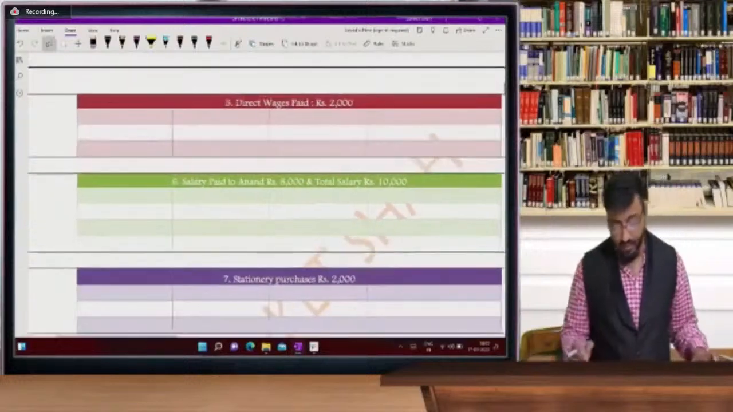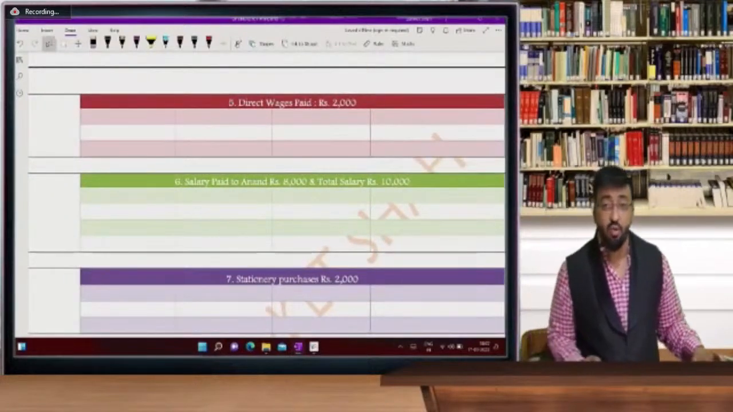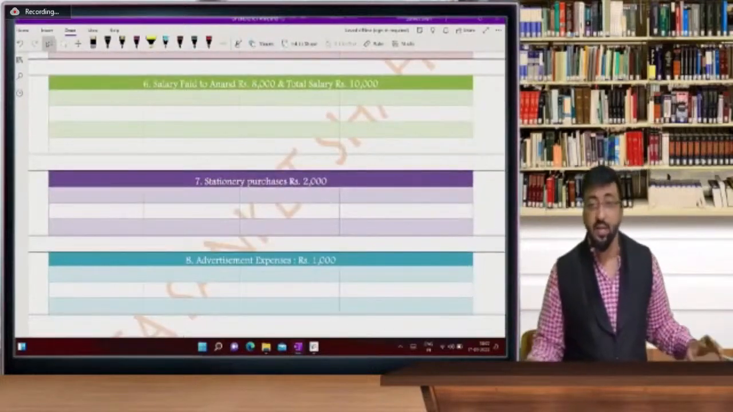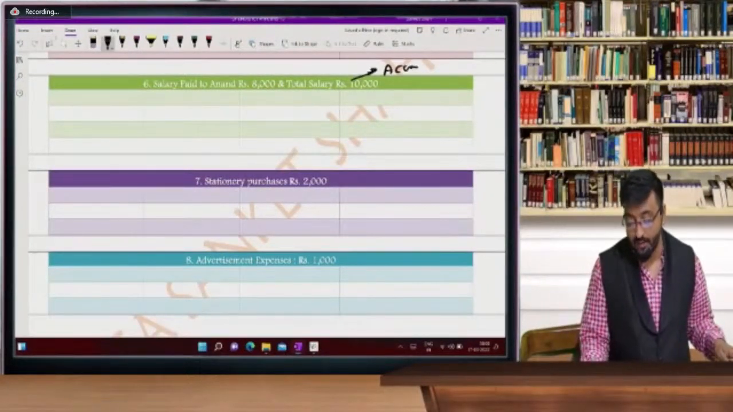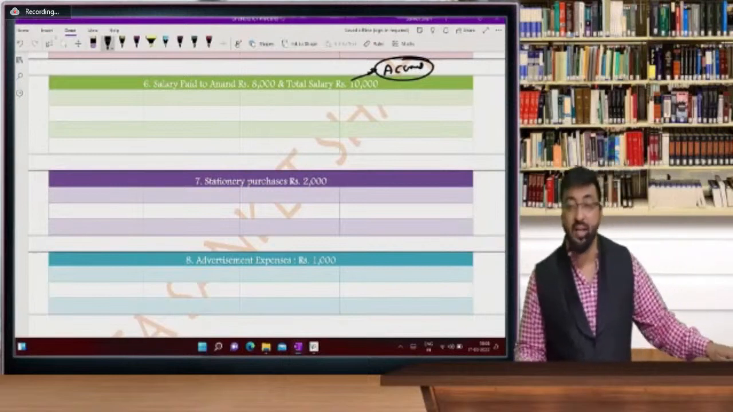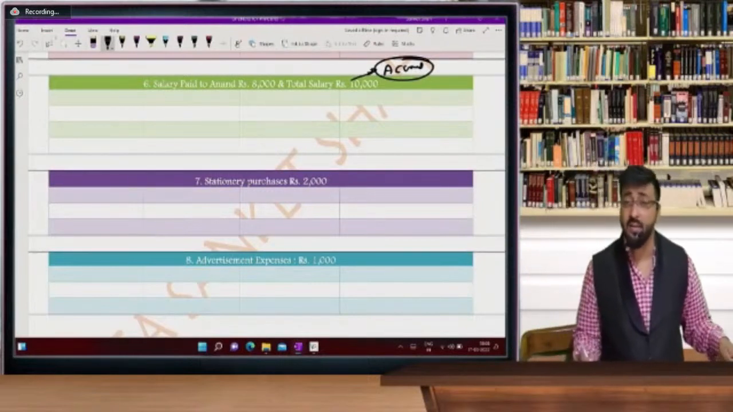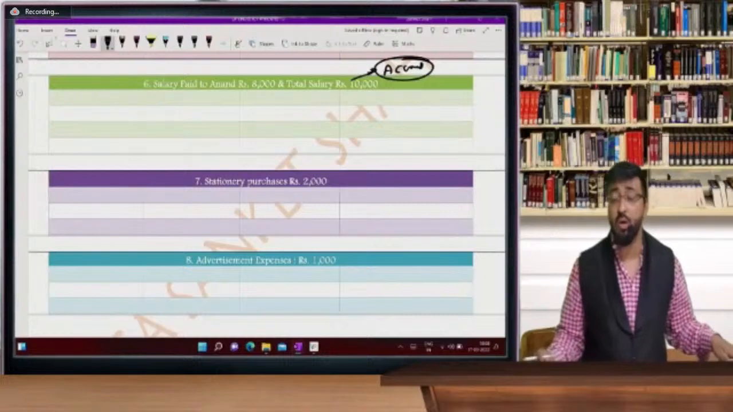Direct wages paid, very easy entry, wages account debit to cash. So I'm not going to write this entry, it's very easy. Salary paid to Anand and total salary 10,000. This is called the accrual concept. So during the year, total salary accrued is 10,000. Out of that, 8,000 is paid to Anand and remaining 2,000 is still payable.